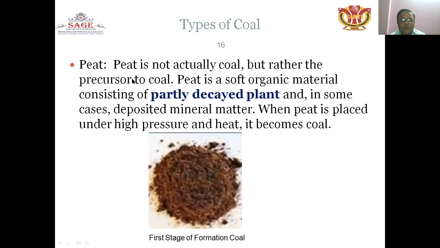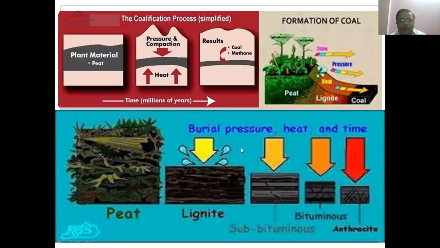What are the types of coal? Peat is not actually coal, but rather the precursor to coal. Peat is a soft organic material consisting of partially decayed plant matter and in some cases deposited mineral matter. When peat is placed under high pressure and heat, it becomes coal. That is the first type of coal. This is the coalification process, where plant material, heating, and time result in the formation of coal.